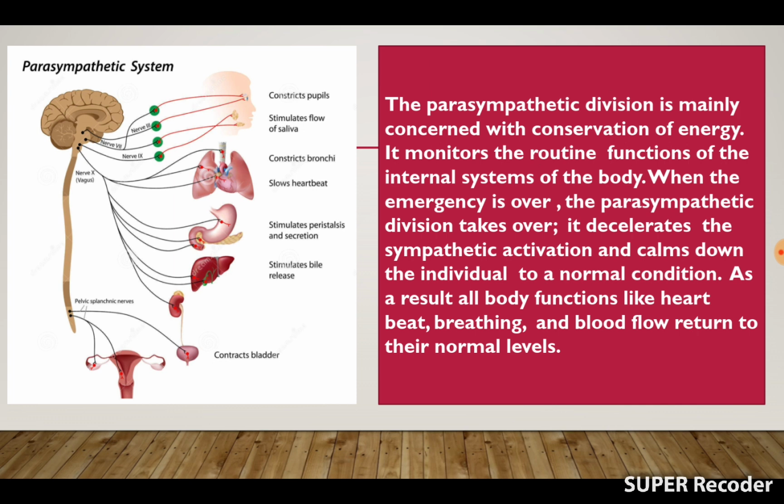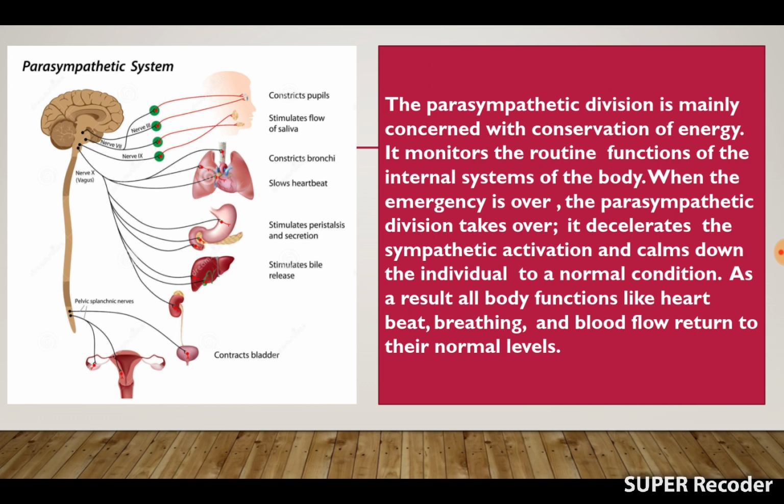So all these are the important activities of the parasympathetic system. But always remember that although the effect of one is opposite to the other one, both work together to maintain a balance. So these are the two parts of the peripheral nervous system.